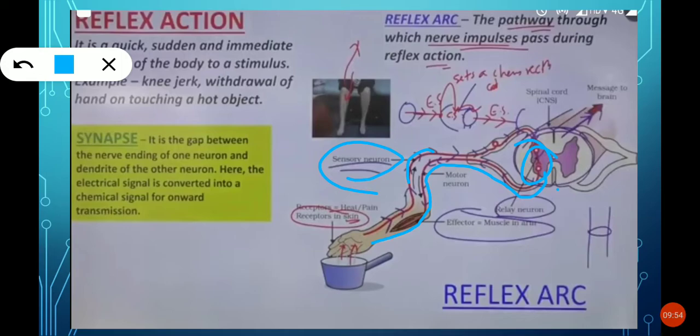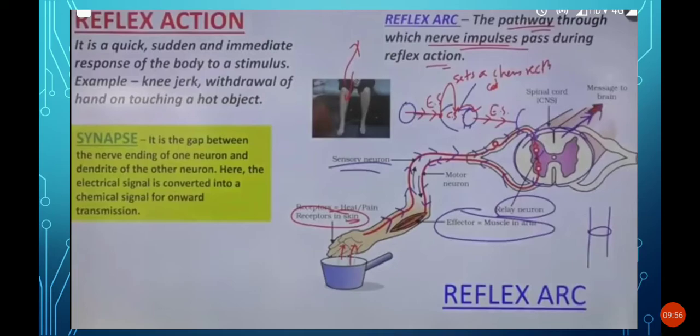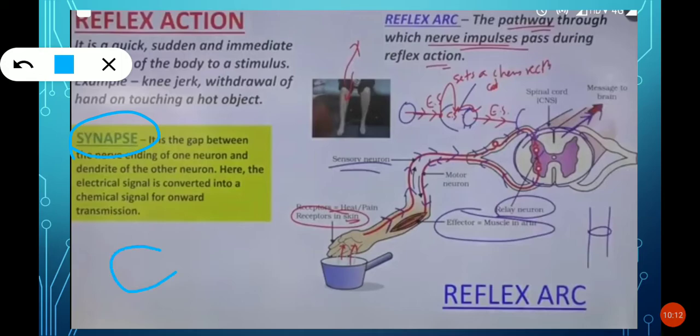We will move forward. So what is synapse? The synapse is a gap between the nerve ending of one neuron and the dendrite of the other neuron. There are two neurons. This is one neuron and this is the other neuron. This is the ending of the first neuron, and these are all the dendrites. Dendrites means hair-like structures. So this is the ending.